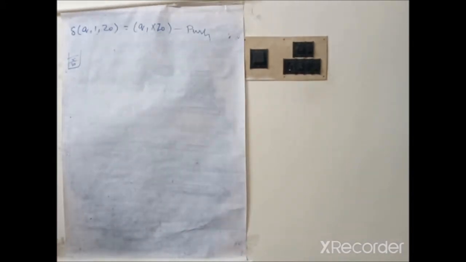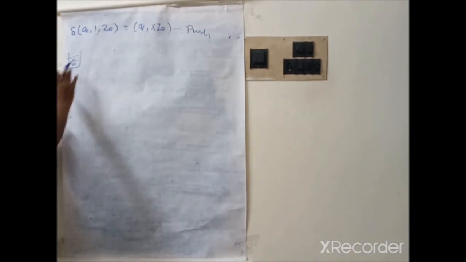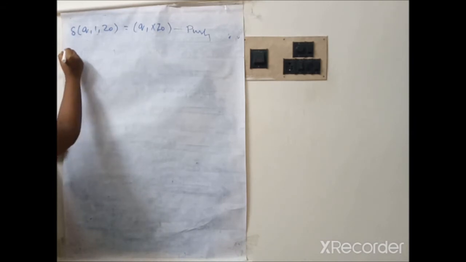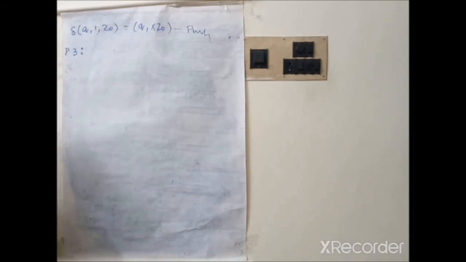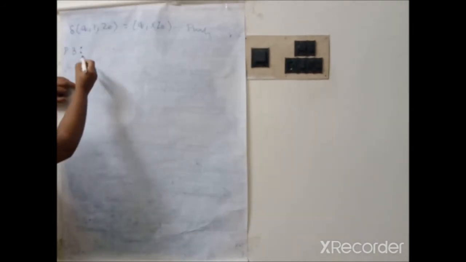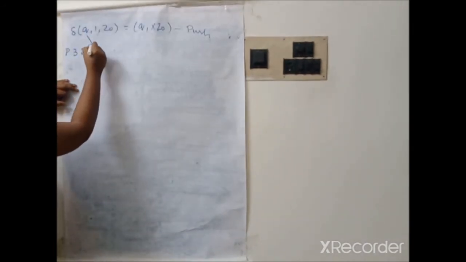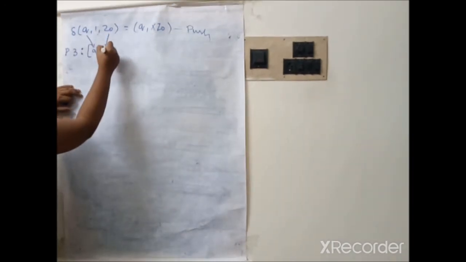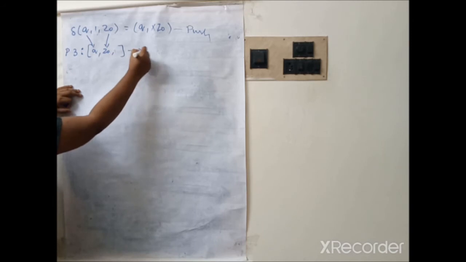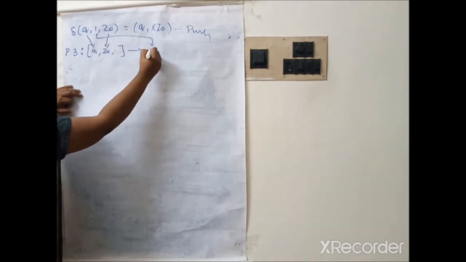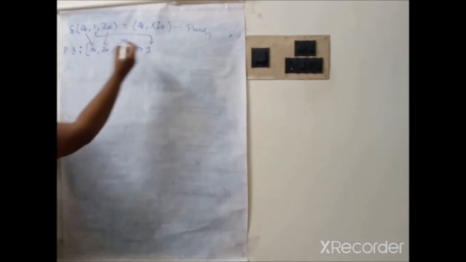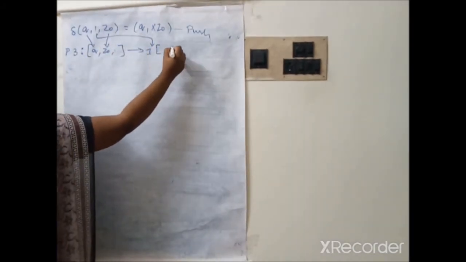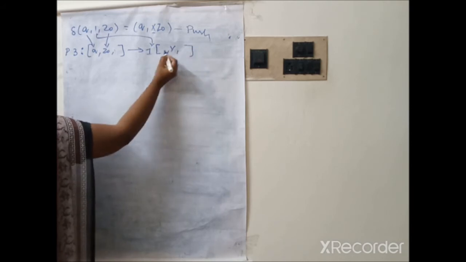So for push operation how can we write the context free grammar? That is, how can we write the production? We need to write the production P3, because already we have written P1 and P2. Therefore P3, how can we write it? We need to write this Q here, and this Z0 will come here, comma, tends to, this one goes here, and next here, Q comma, sorry, first symbol is X comma, leave the first and third one.